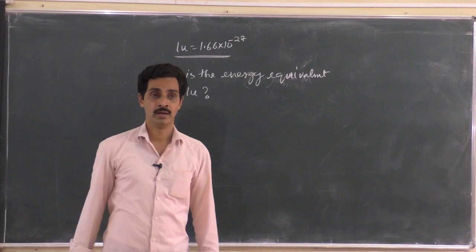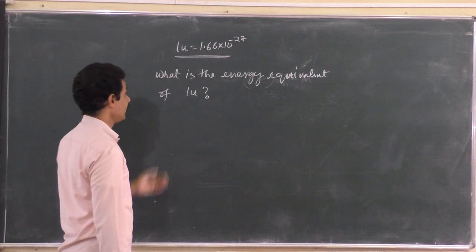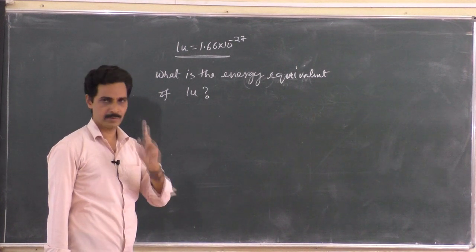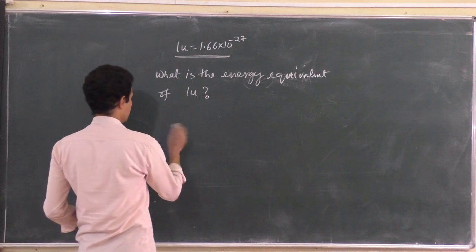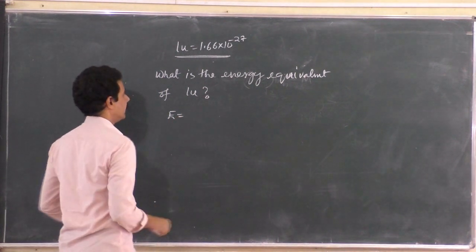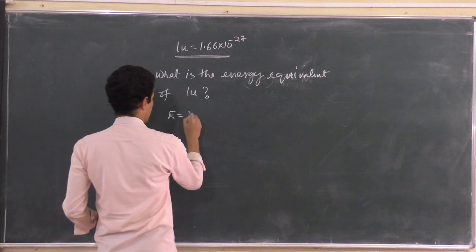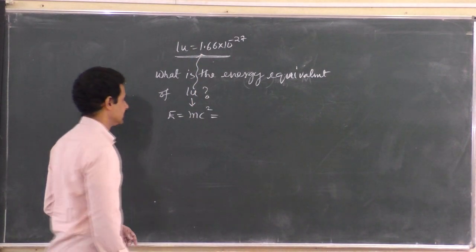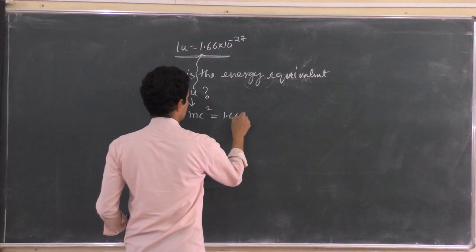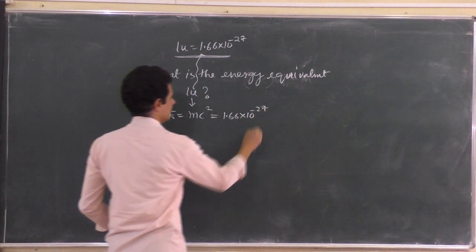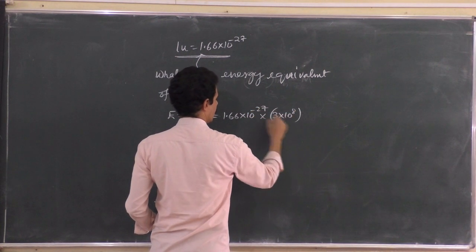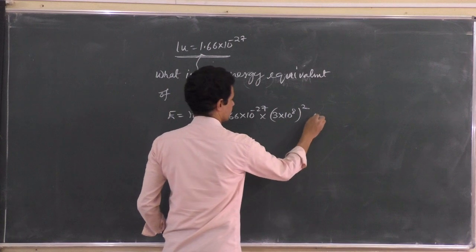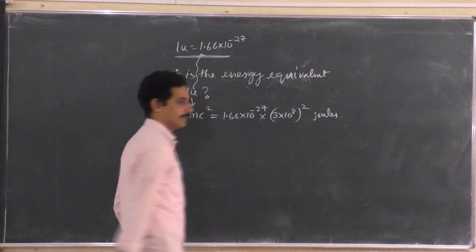Express it in electron volt. Now you know that 1 atomic mass unit is 1.66 into 10 to the power minus 27 kg. It is 1/12 of the mass of 1 atom of carbon 12. If so, the energy obtained by 1 atomic mass unit is mass into c squared. 1 atomic mass unit is this much kg, so 1.66 into 10 to the power minus 27 kg into 3 into 10 to the power 8 whole squared. Now if you calculate this, you will get the answer in joules. Am I right?